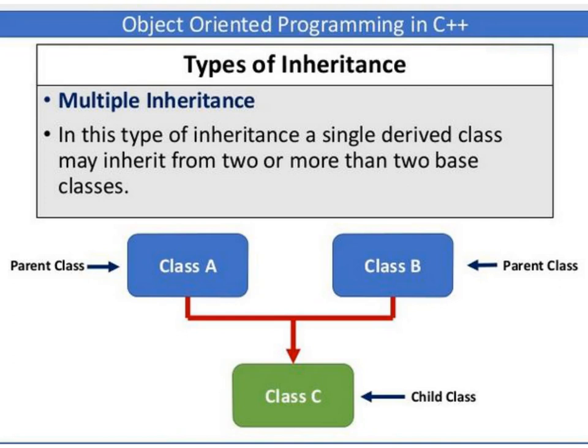Multiple inheritance: in this type of inheritance, a single derived class may inherit from two or more base classes. So a single child class inherits from more than one base class. That is called multiple inheritance. In the diagram you can see class A and class B are parent classes, and class C is the child class, which is inheriting from the parent classes.